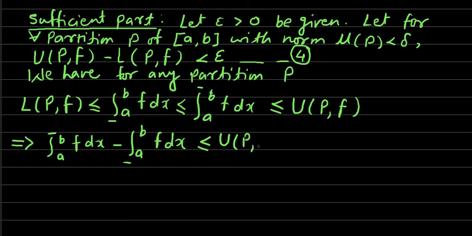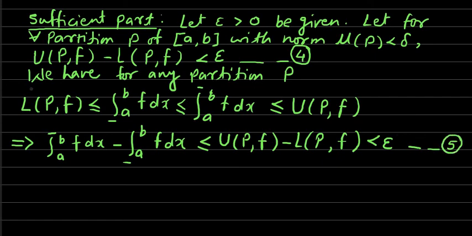But by relation number 4, which we supposed, the upper sum minus lower sum is less than epsilon. So this is less than epsilon. Let us denote this by relation number 5.